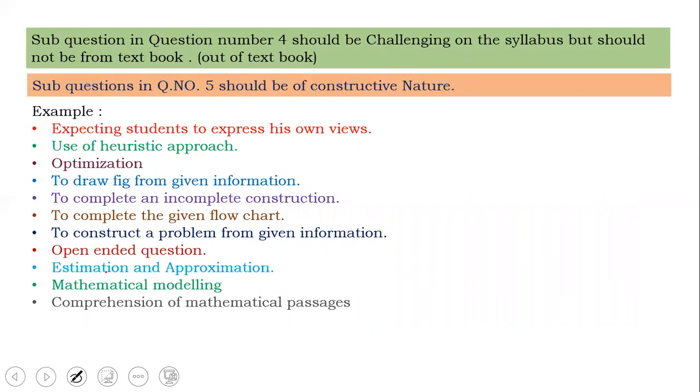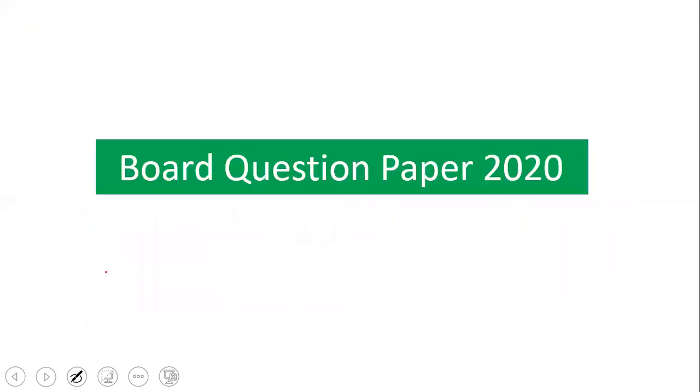So students, what we will do is, in our next video, I do not want to make this video long. In our next video, we will try to break the board paper 2020. Question number 4, third sum, and question number 5, 1, 2 sums. These 3 sums are absolutely nowhere connected to the textbook. These 3 sums are totally new. I will teach you how to solve these sums, or how to approach a sum if you're looking at it for the first time, and what to expect from the 2021 paper, that is the coming year. There will be another video on this.